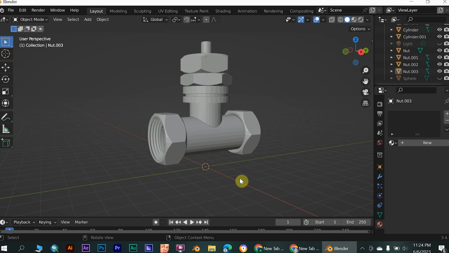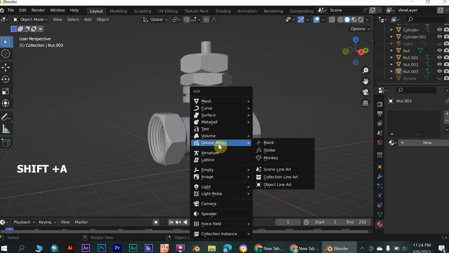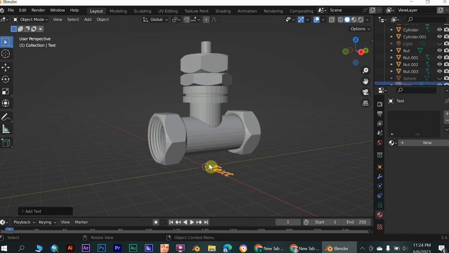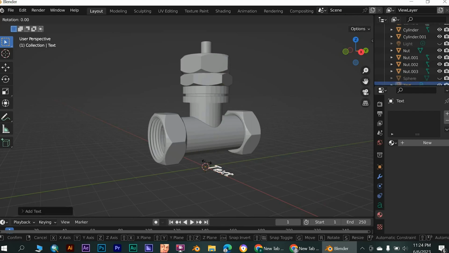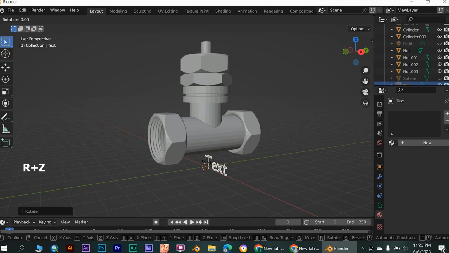Now, let's add the number code. Click Shift plus A, go to Text, then rotate around the X axis 90 degrees, and around the Z axis 90 degrees.